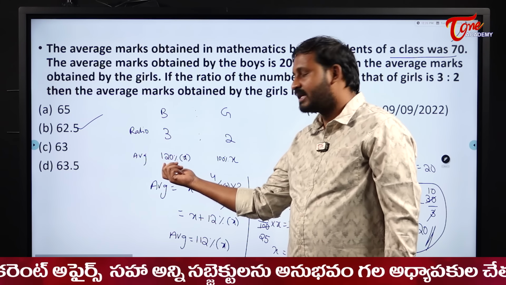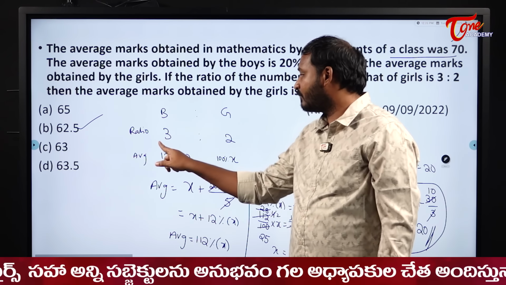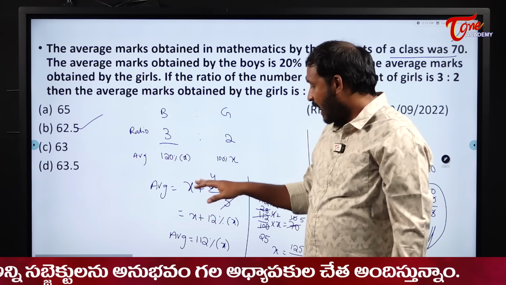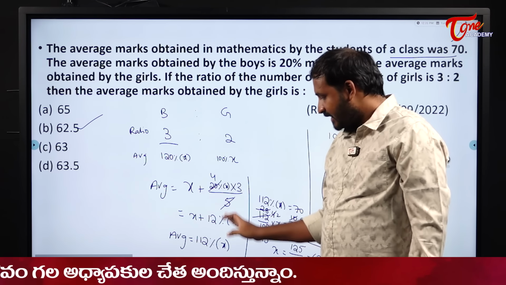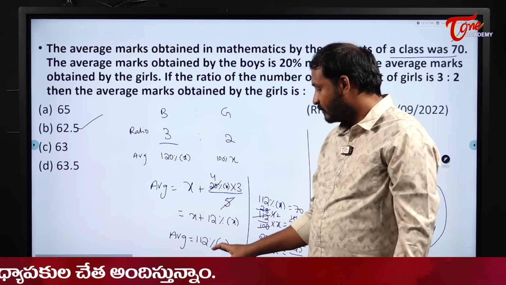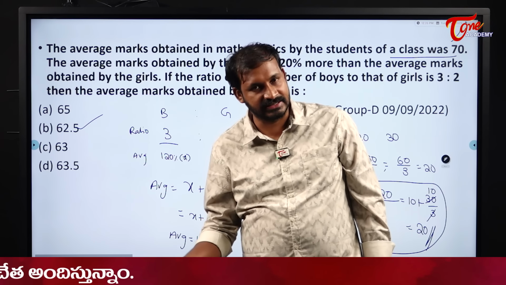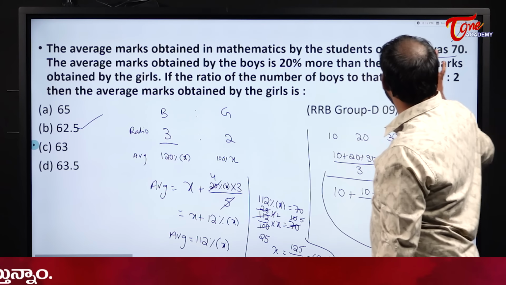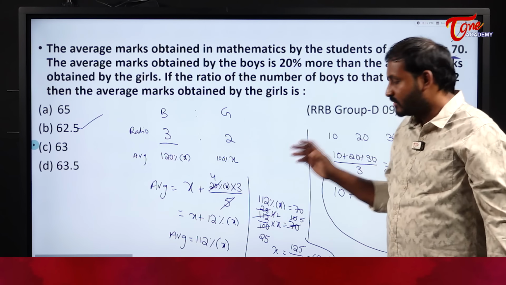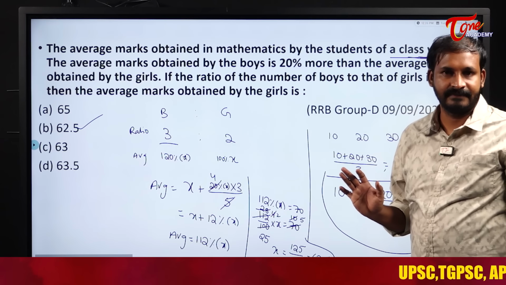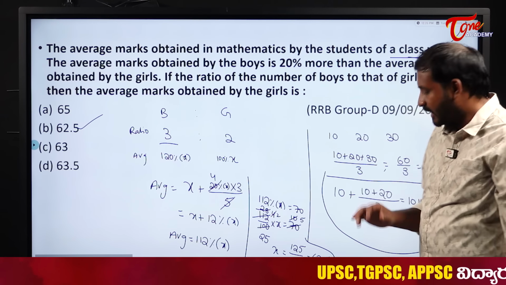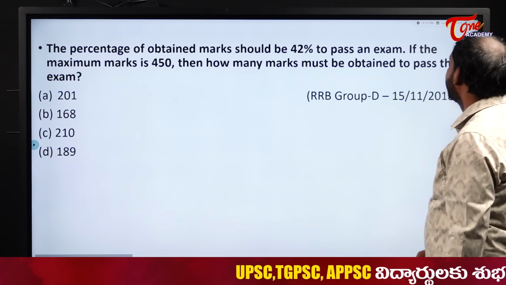So the excess is 20% of x, with the portion of boys being 3 parts. I should divide it by the complete people, so 3 plus 2, that is 5. I simply calculated it. The average I came to know is 112% of x, and the given overall average is 70. So 112% of x is equal to 70, and the remaining procedure follows. Understood? Right? Then we will see the next one.